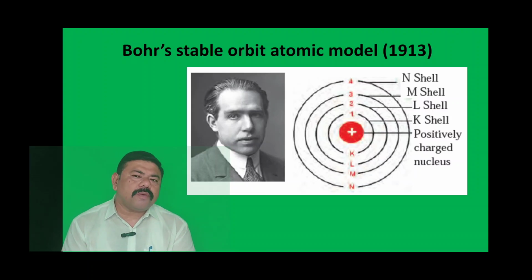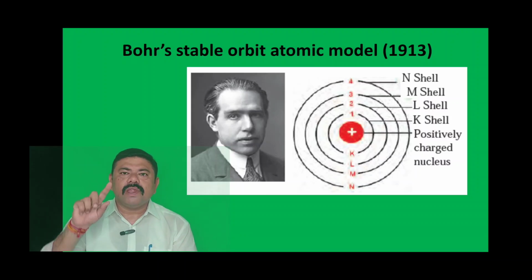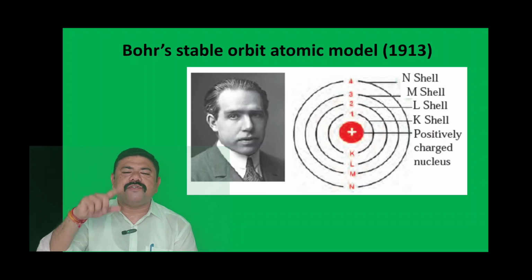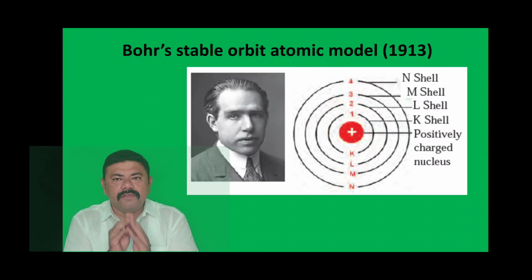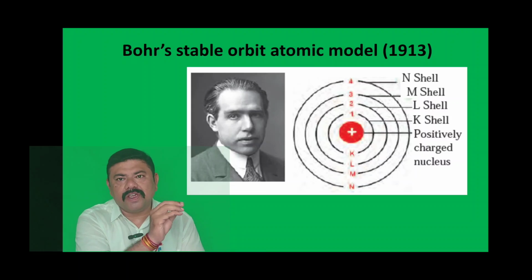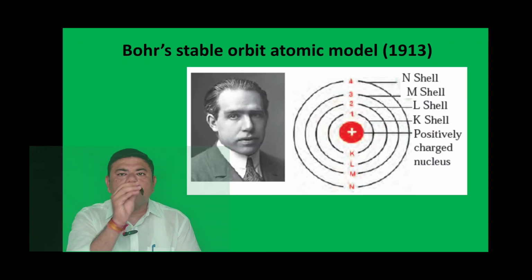The postulates of Bohr's atomic theory: the electrons which revolve around the atomic nucleus lie in concentric circular orbits at a certain distance from the nucleus. It means the nucleus is centrally situated, and there are concentric circular orbits in which the electrons move. The energy of an electron is constant in a particular orbit, which means if an electron is present in a specific orbit, it possesses the amount of energy required to stay in that orbit.